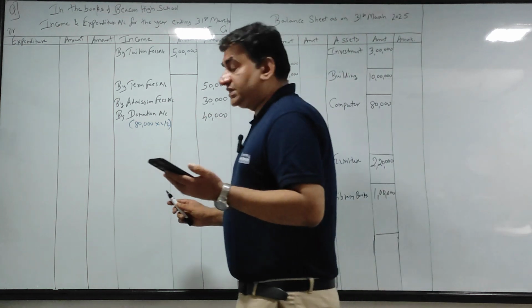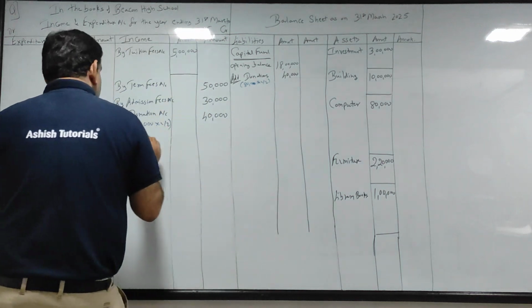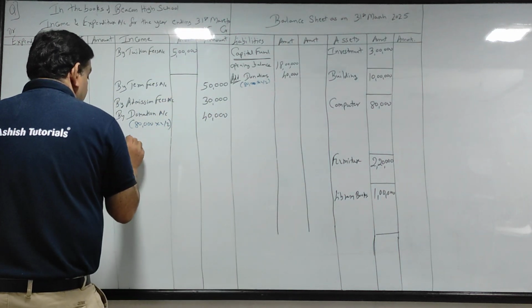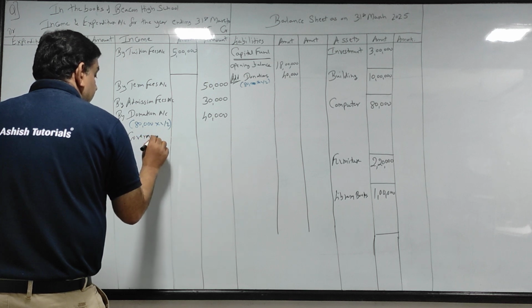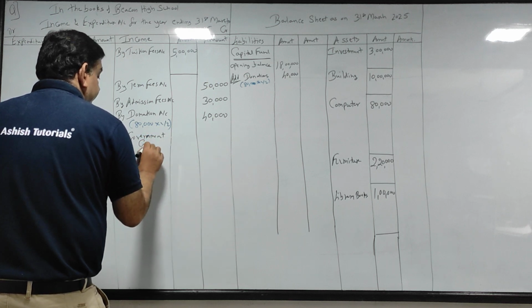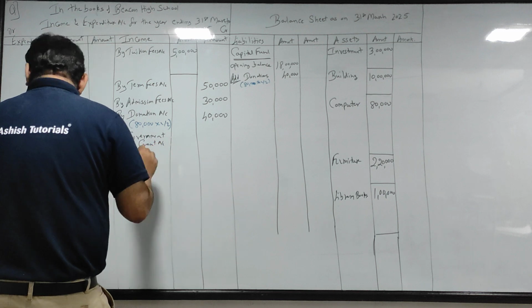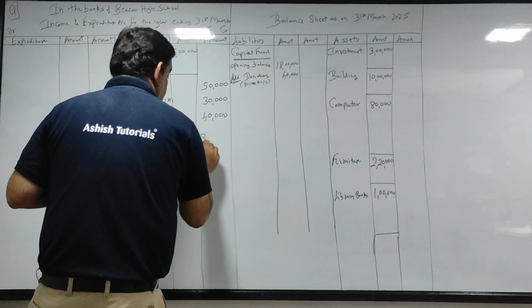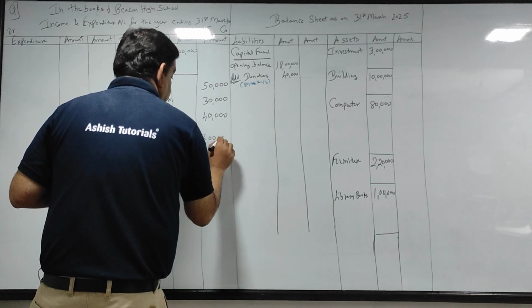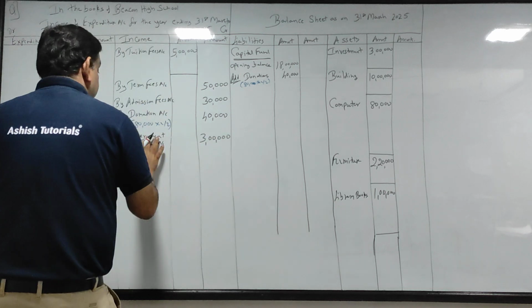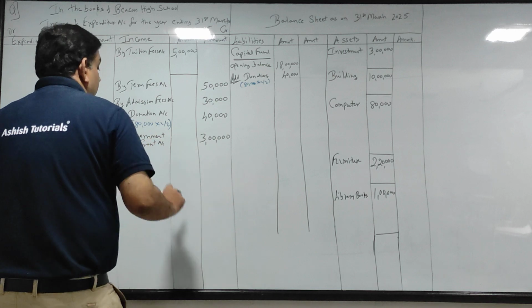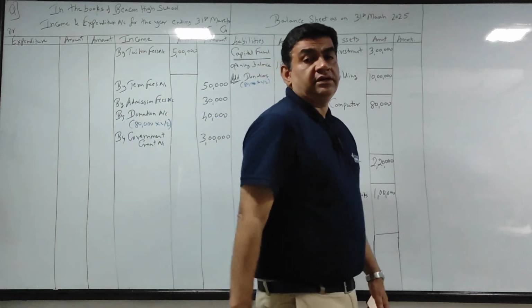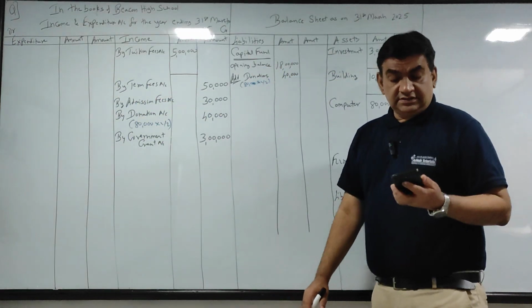So a grant of 3 lakhs, there is no adjustment. Come here, income side. By government grant account, that is 3 lakhs.